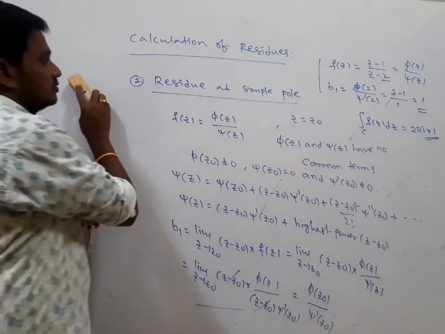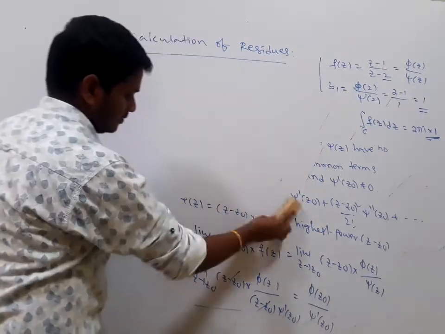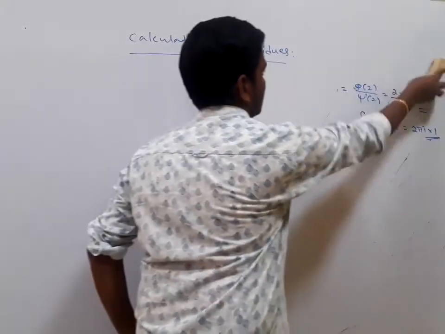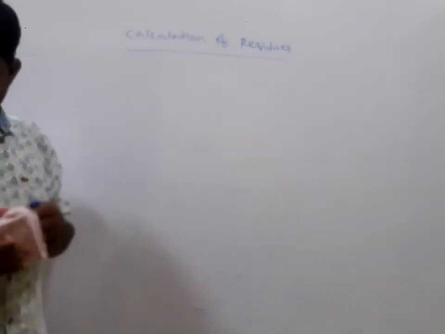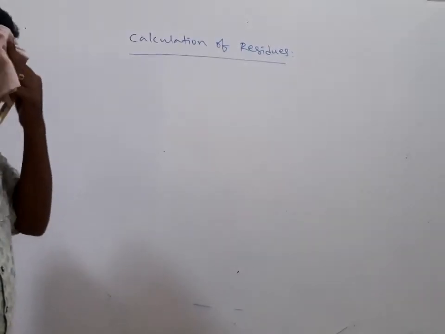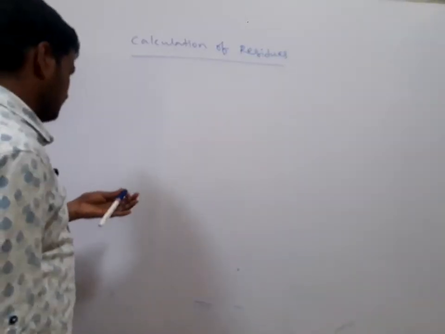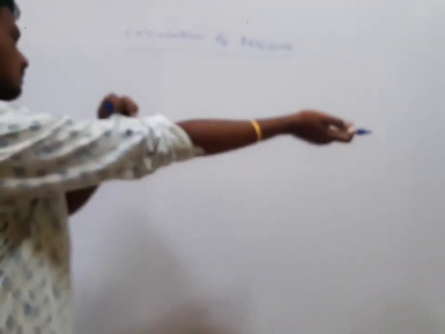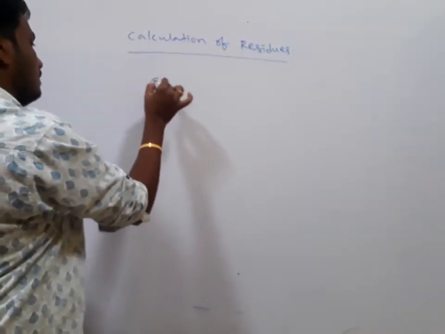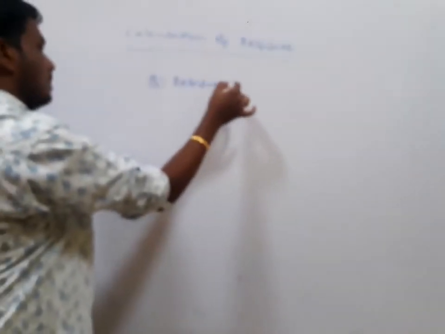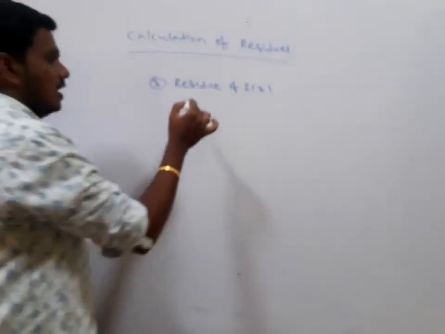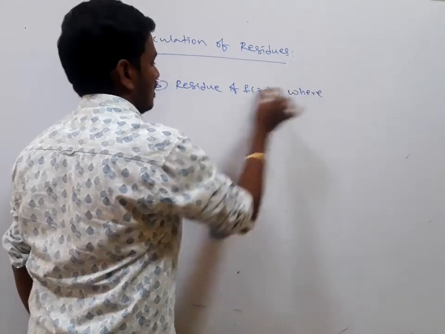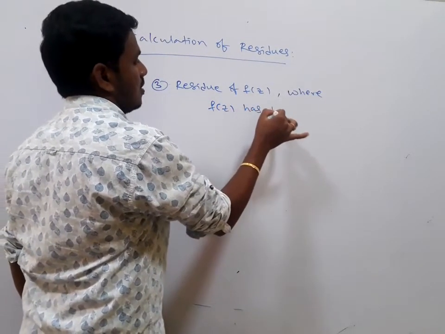Next, the third case: residue of f of z where f of z has a pole of order m.